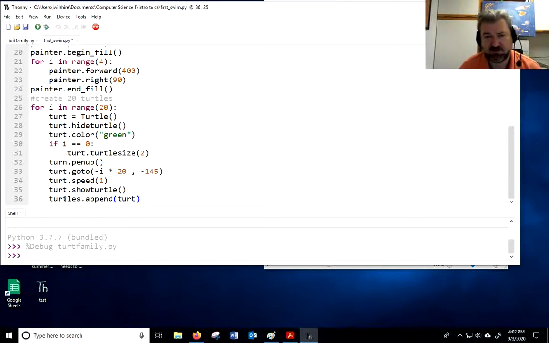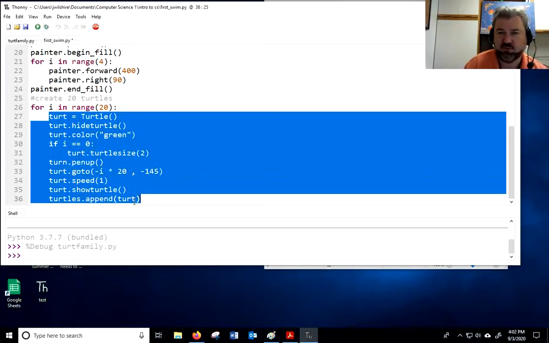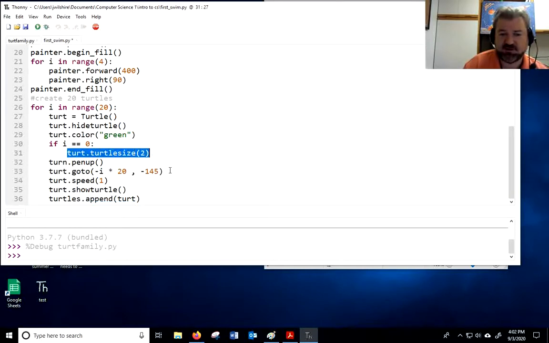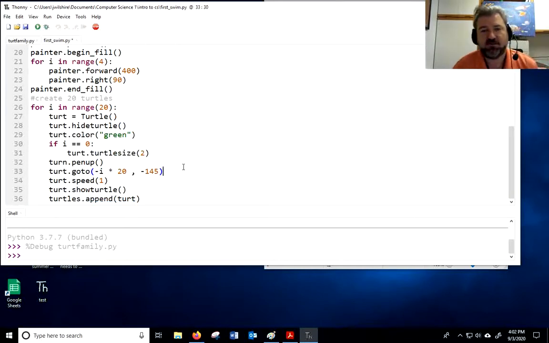Now, there's a lot going on here. We talked about the fact that we're going to have i go from 0 up to, but not including 20. That means I'm going to repeat all of this code here 20 times. But one line of code only happens the first time when i is 0. All I'm basically doing, except for that one turtle that I make turtle size 2, which will make it bigger, is that I create a turtle, set its color to green, and then I move the turtle to a specific place.